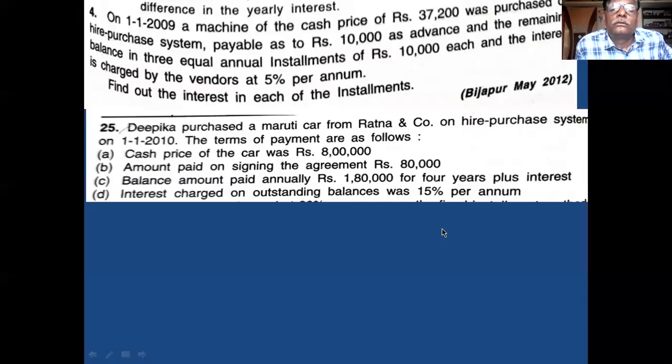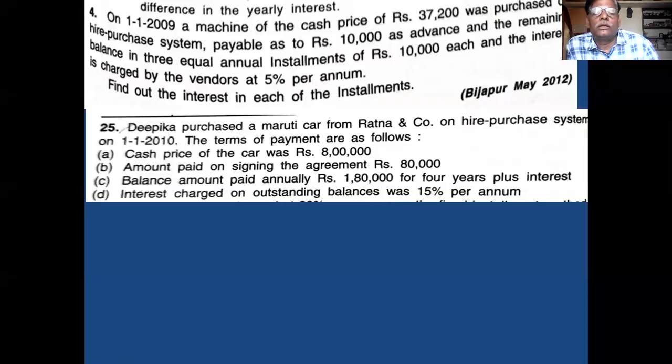Not clear, sir. 1,80,000 per installment. 4 installments is equal to what amount? One installment 1,80,000. You have to pay 4 installments, at the end of every year.